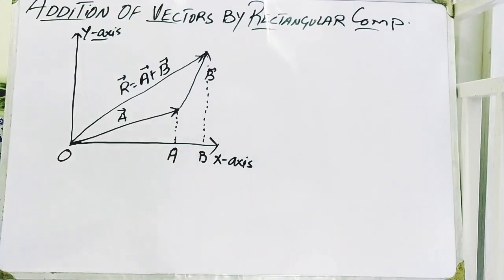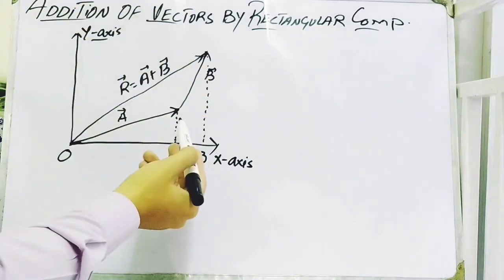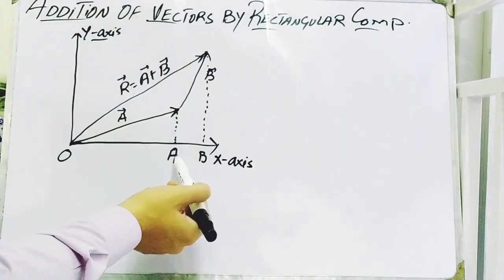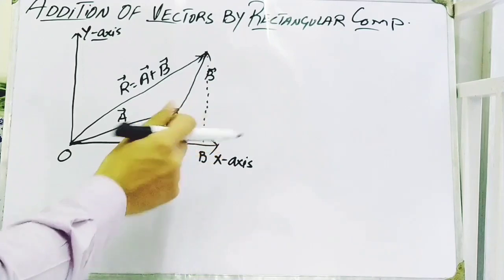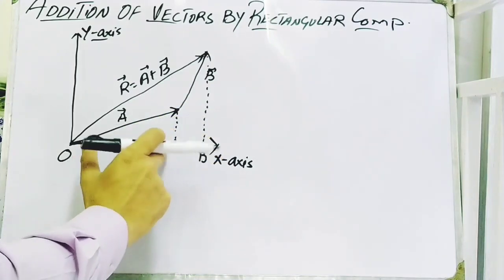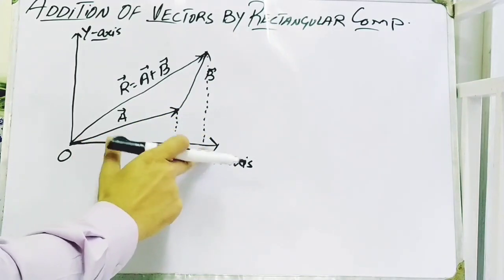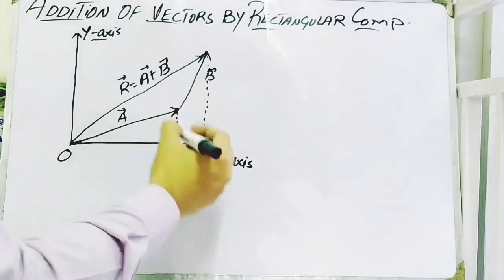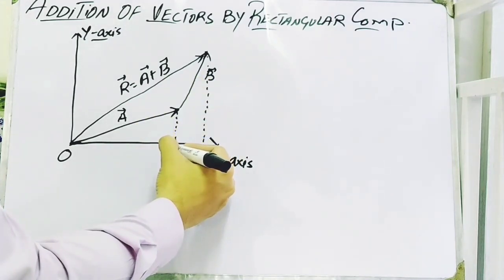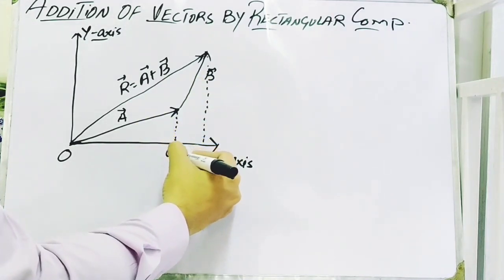So according to the rule of projections, I named the tail point of vector A as A and of vector B as B. I'm going to change these names because they resemble the vector names. So I'm going to take them as X, A1, A2.